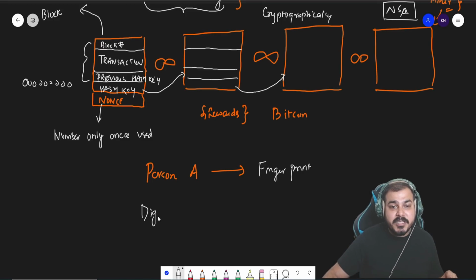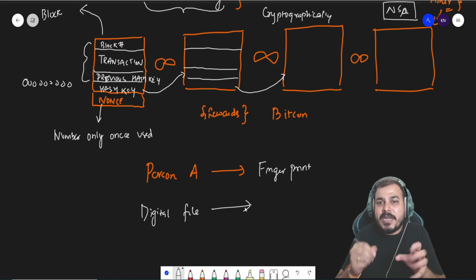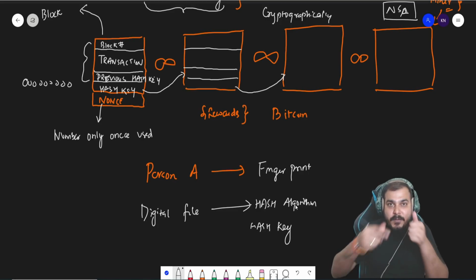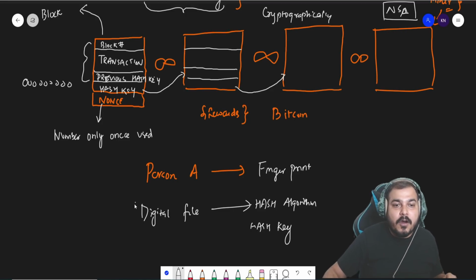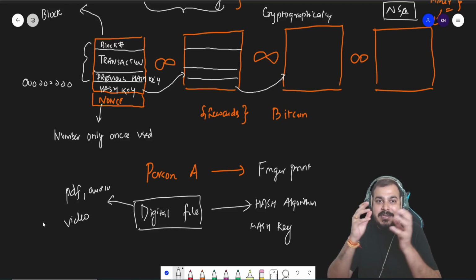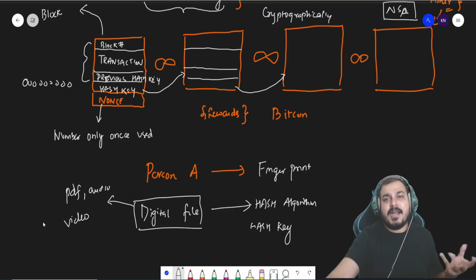Suppose I take a digital file. If I want to uniquely identify the digital file, what can I do? I can use a hash algorithm, and based on that, I will create a hash key. So this is just like a unique fingerprint for a digital file. It may be a PDF file, text data, audio data, video data, any kind of data that occurs digitally, right? So this is the basic understanding.